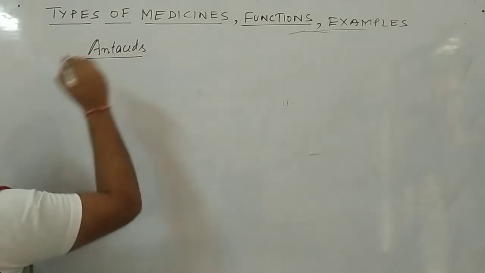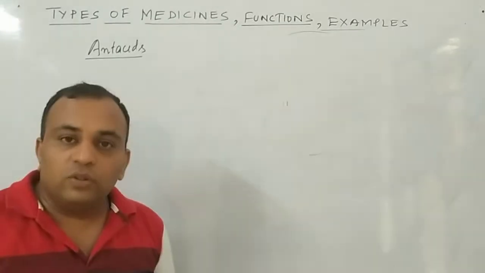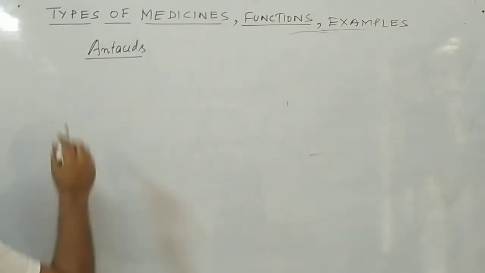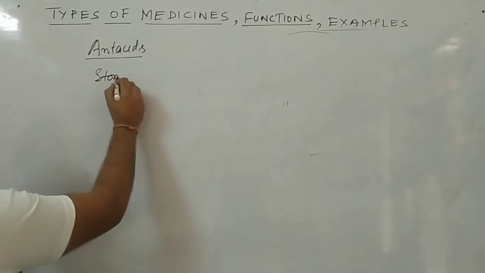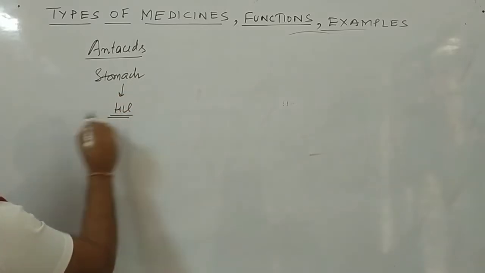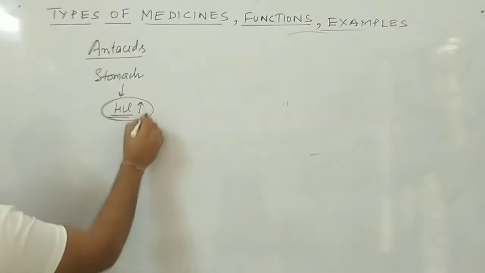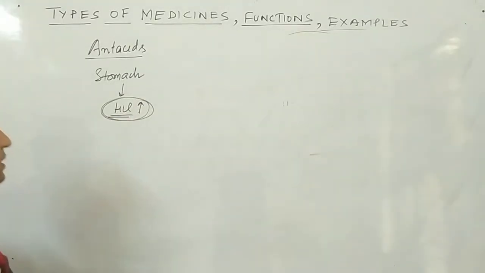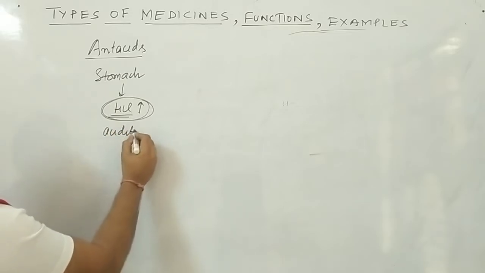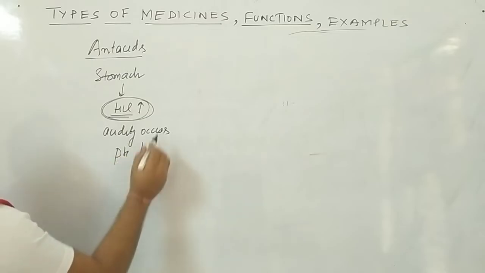Now what are antacids? Listen, students. You know that in our stomach concentrated HCl is present. I'll start from this point. In our stomach, what is present? Concentrated HCl. Clear? If the amount of HCl increases, then acidity occurs and the pH decreases.